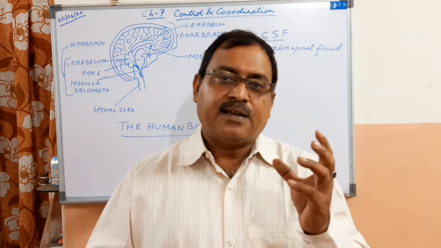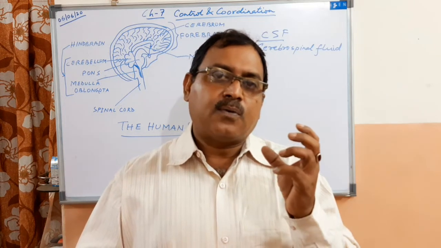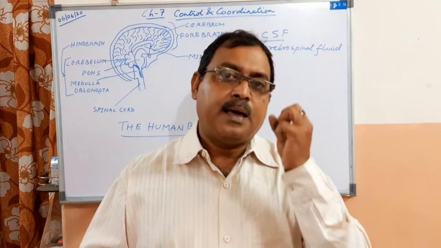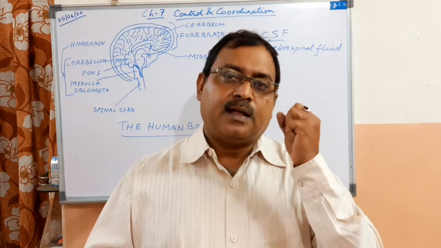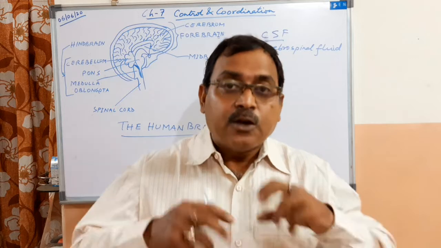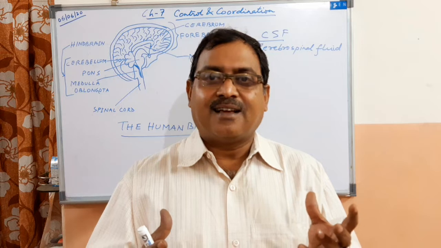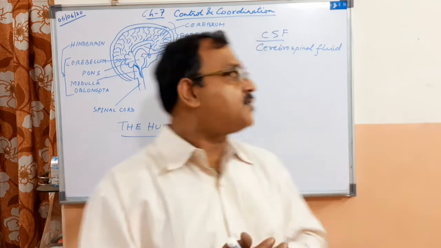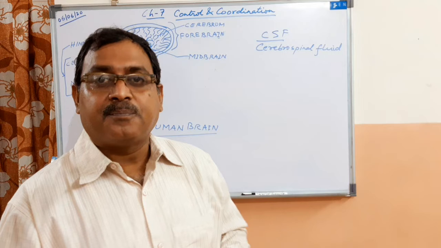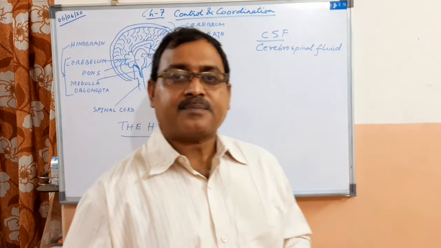It gives you the power to think, memory, your imagination, your creativity. All these are because of this cerebrum. Right?